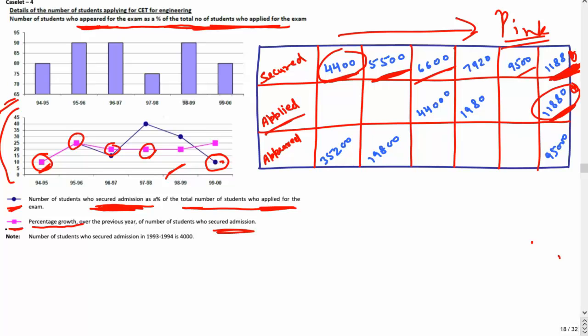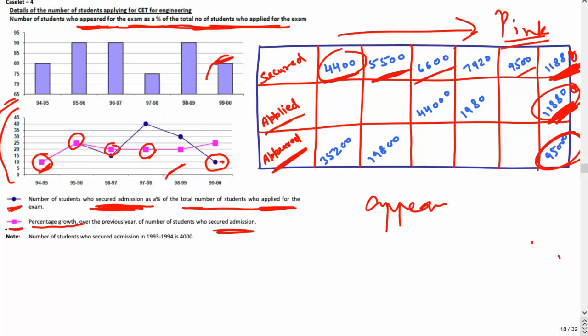Okay, it is all percentage, so exact values don't matter. I'll show you that in some time. Okay, so we can find out this applied figure using the blue line right now. Okay, and then what is appeared? Appeared, you saw, is right below, right under it. So appeared will be coming from here: the number of students who appeared for the exam as a percentage of the total number of students who applied. Now you can see in 1999 to 2000, last year, this number is 80. So this number should be 80% of this number.